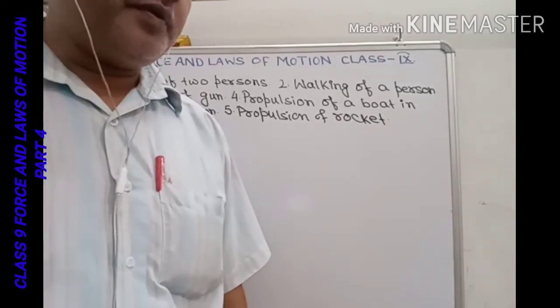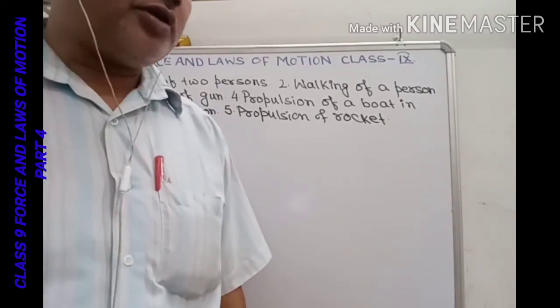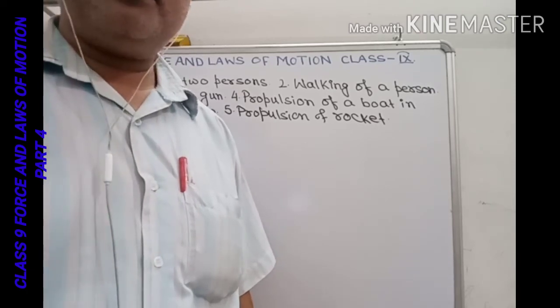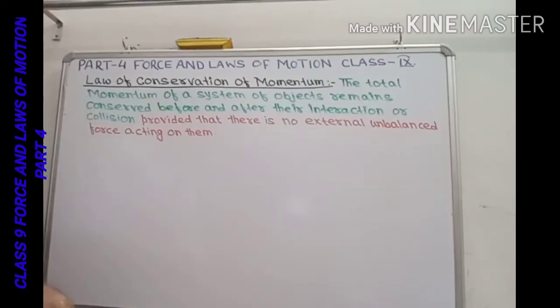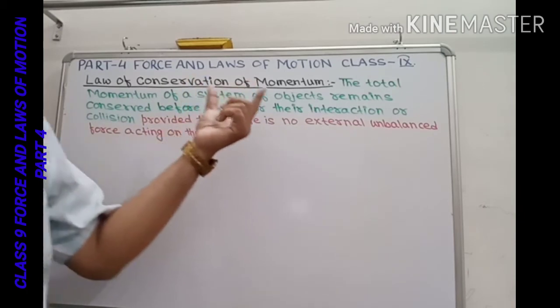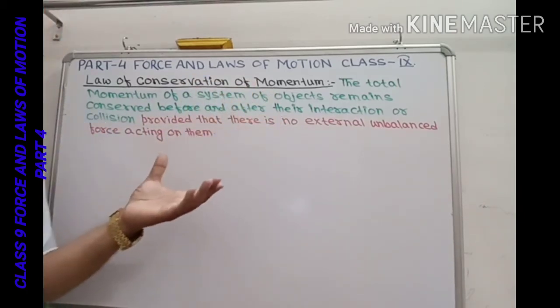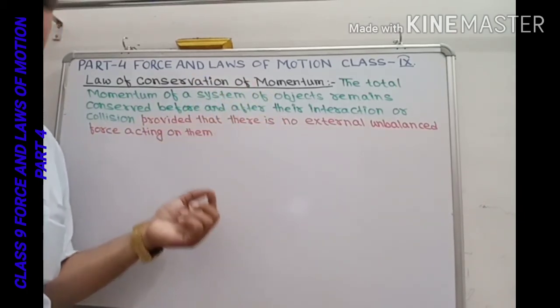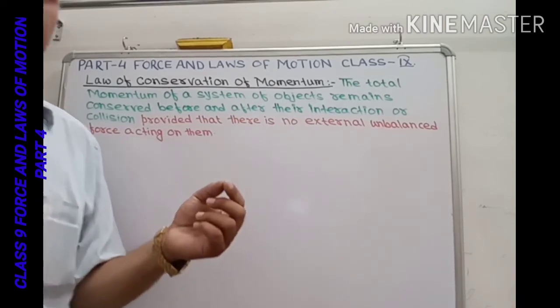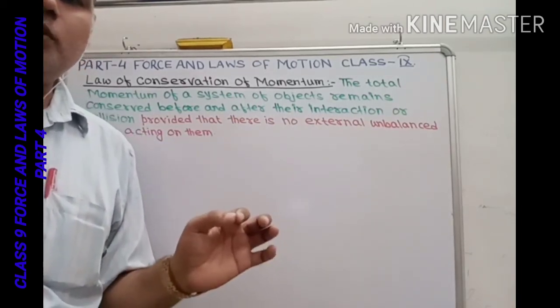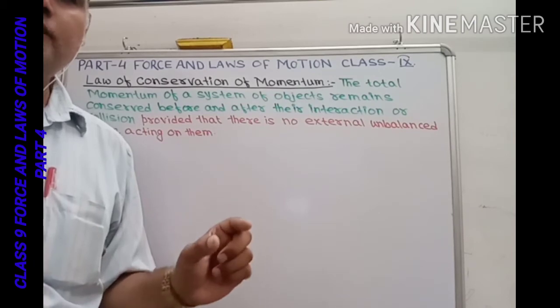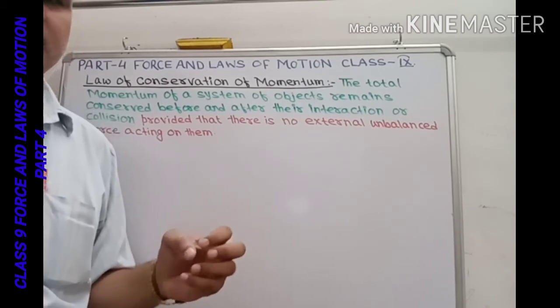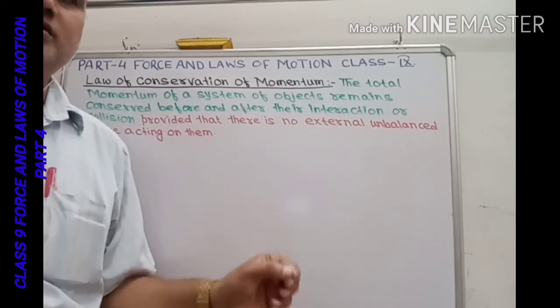So now we will study the law of conservation of momentum. According to the law of conservation of momentum, what does it state? It states that the total momentum of a system of objects remains conserved.